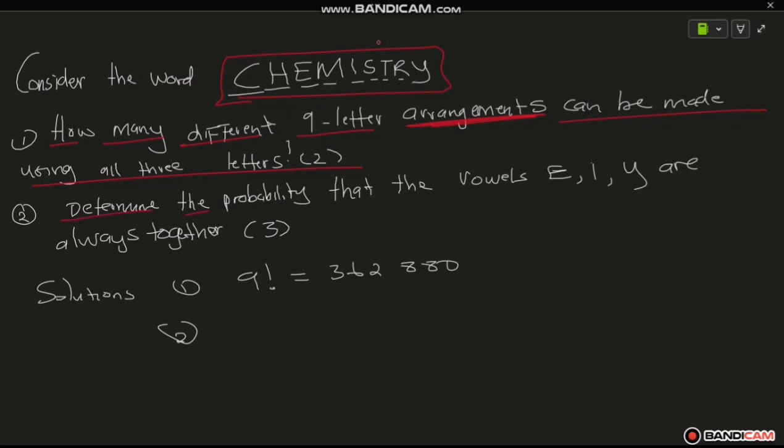Then number 2, they want us to determine the probability that the vowels E, I, Y are always together. So you ask yourself, when you talk about vowels, we talk about A, E, I, O, and U. You ask yourself if Y is a vowel. Yes, we treat E, I, Y as one block.